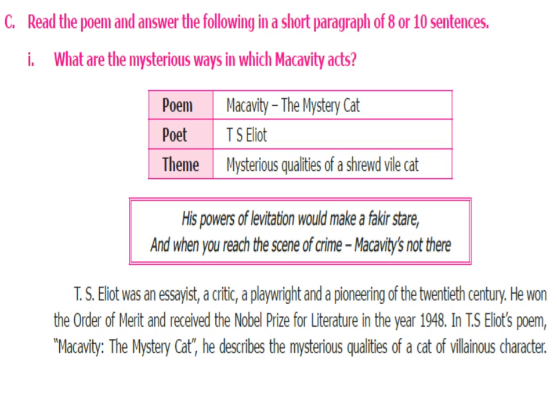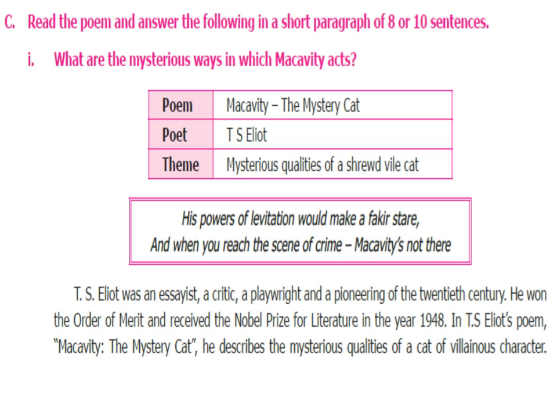Now we are going to see the paragraph questions. What are the mysterious ways in which Macavity acts? We have to write the name of the poem, poet, and then theme. Poem, Macavity the Mystery Cat. Poet, T.S. Eliot. Theme of the poem, mysterious qualities of a shrewd wild cat. His powers of levitation would make a fakir stare, and when you reach the scene of crime, Macavity is not